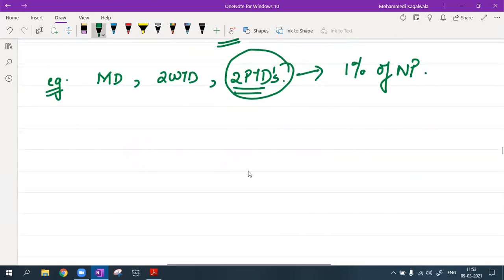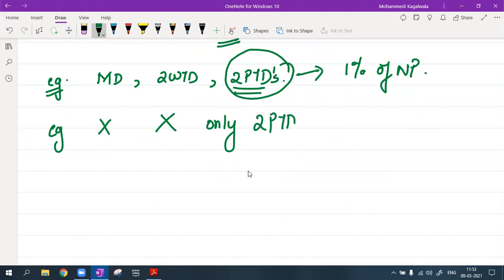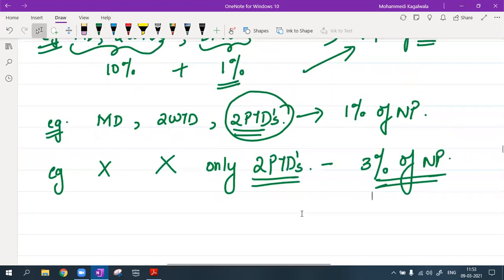But if there is no MD, there are no whole-time directors, nobody is there, only part-time directors are there, then for all these part-time directors together, I can remove maximum 3% of net profit. Is that clear now?